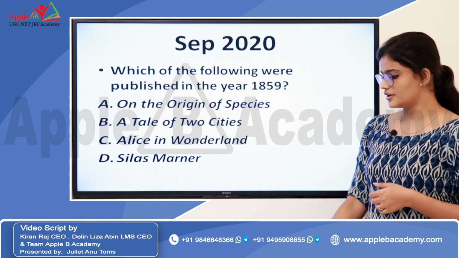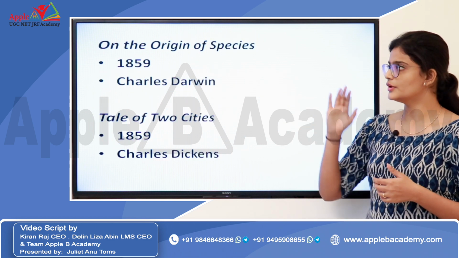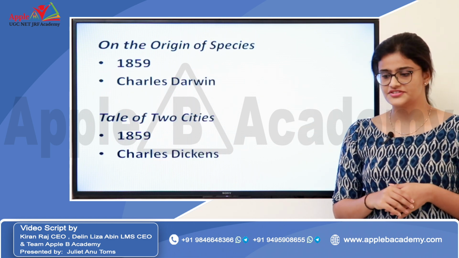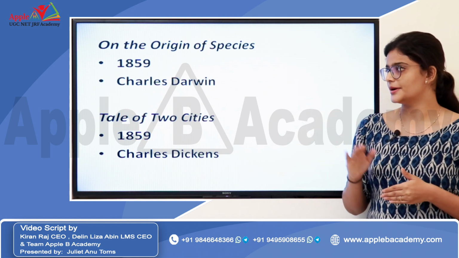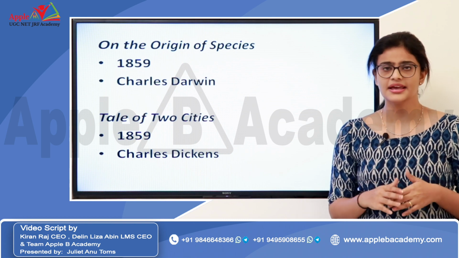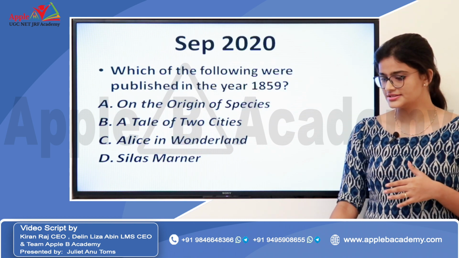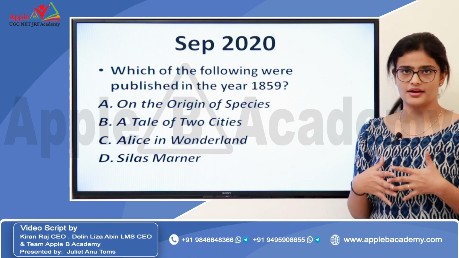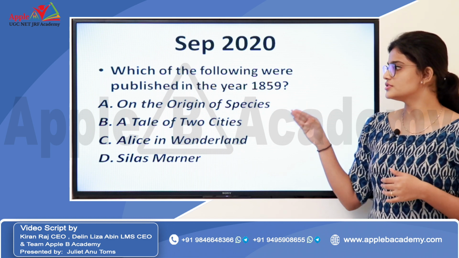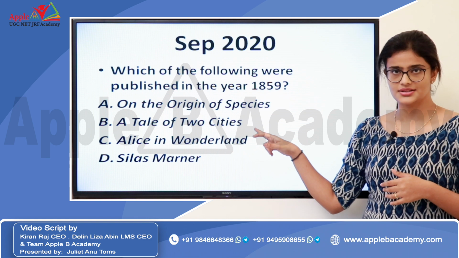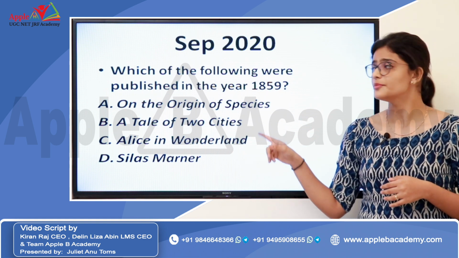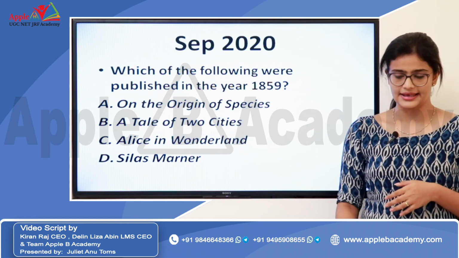On the Origin of Species, we know, was published in the year 1859 by Charles Darwin. A Tale of Two Cities, again published in the year 1859 by Charles Dickens. So from the very first example itself we could get the answer. On the Origin of Species and A Tale of Two Cities, by Charles Darwin and Charles Dickens, were both published in the same year, 1859.